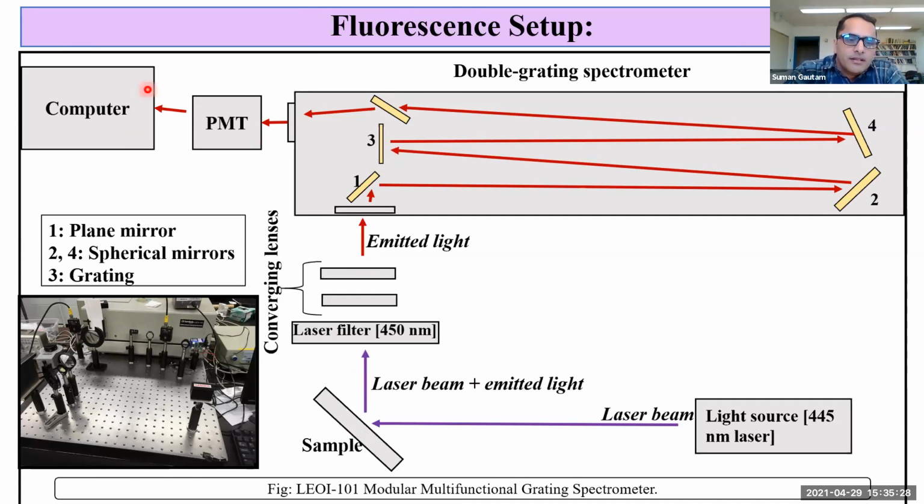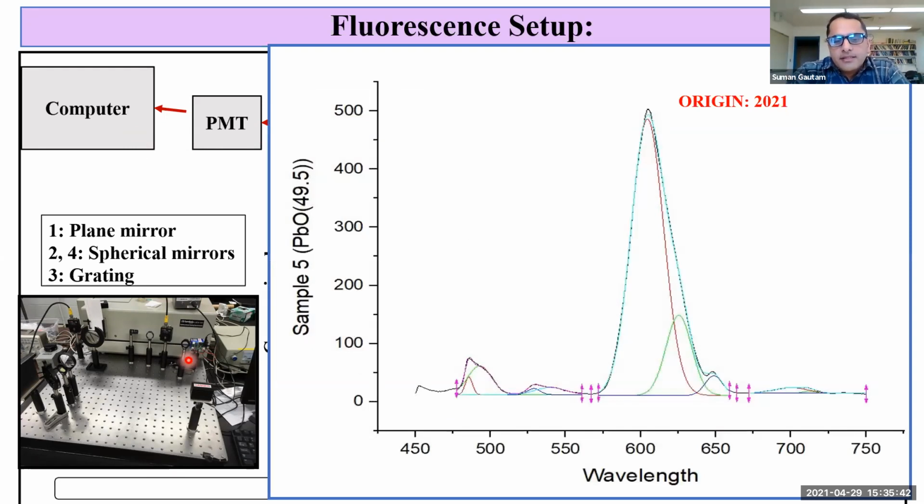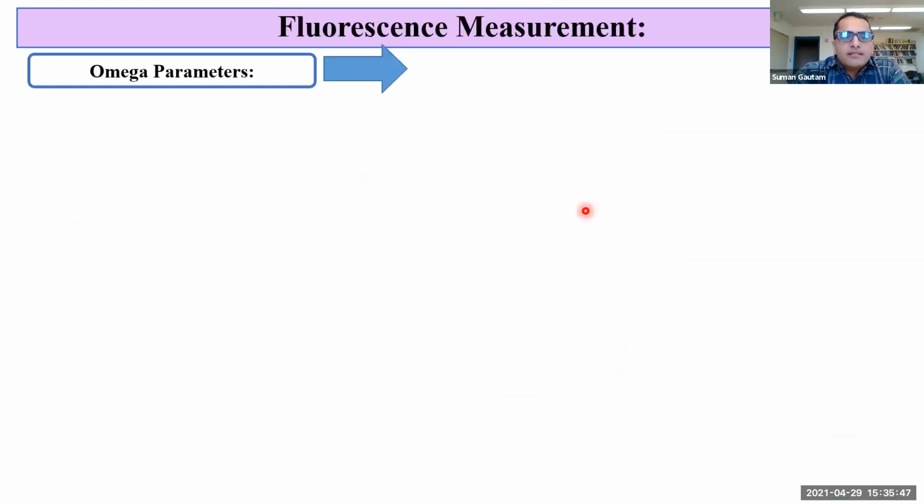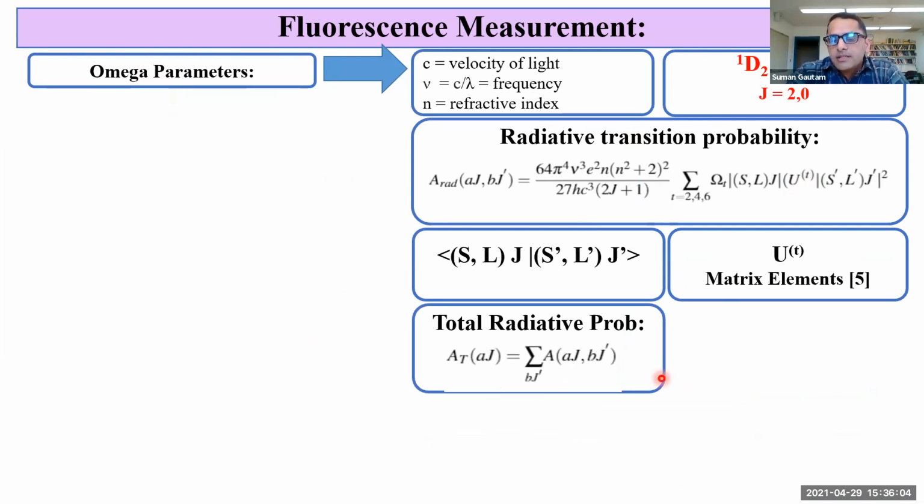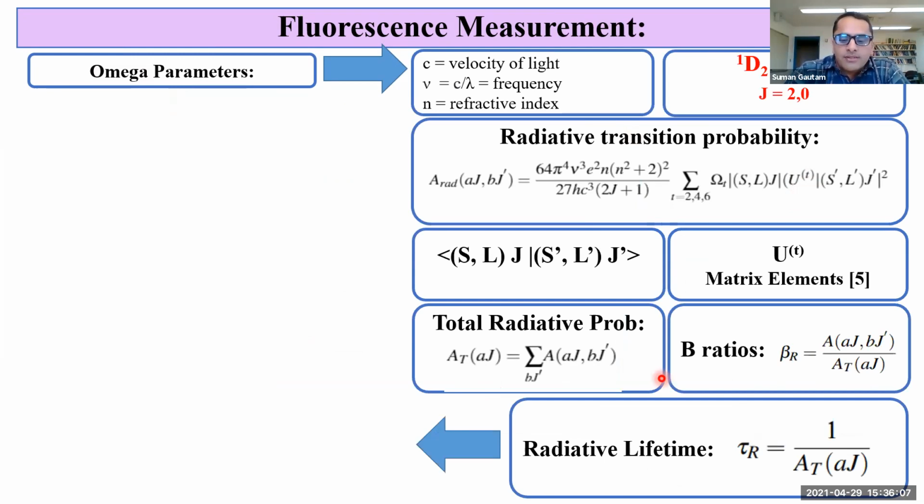This is the instrument for the measurement of fluorescence I used in the lab, which is called the LEOI 101 modular multifunctional grating spectrometer. And this is the fluorescence spectrum that you observe on a screen. After that, the calculated omega parameters from the absorption spectrum are used to calculate the radiative transition probability with a matrix element taken from the reference from previous studies. And we can calculate total radiative transition probability, then branching ratio, and radiative lifetime.